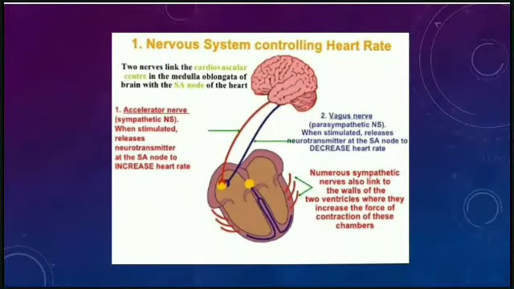The accelerator nerve is the sympathetic nerve. When stimulated, it releases a neurotransmitter at the SA node to increase the heart rate. Then the vagus nerve, that is the parasympathetic nerve, when stimulated, releases a neurotransmitter at the SA node to decrease the heart rate. Numerous sympathetic nerves are also linked to the two ventricles, where they increase the force of contraction of the chambers. This is the control of the activity of the heart.